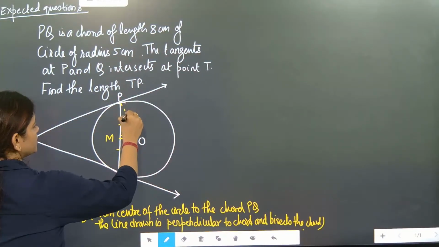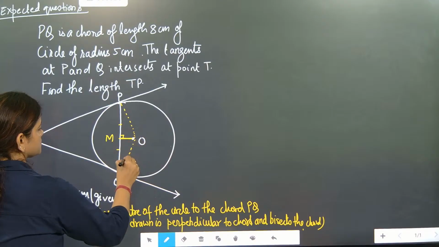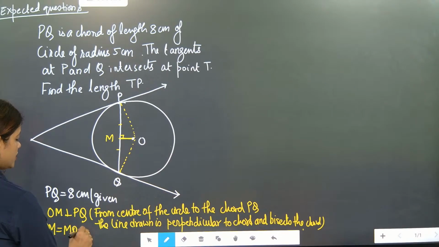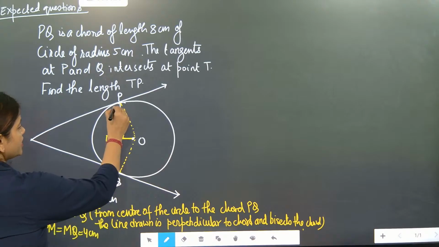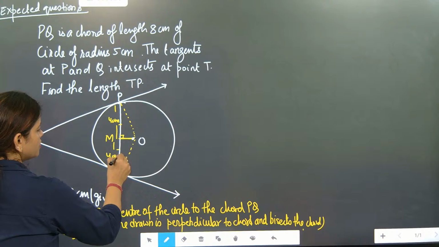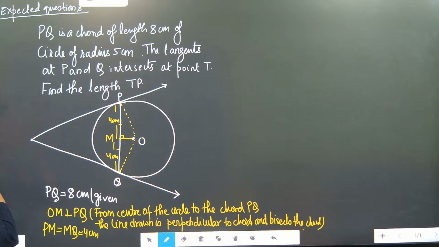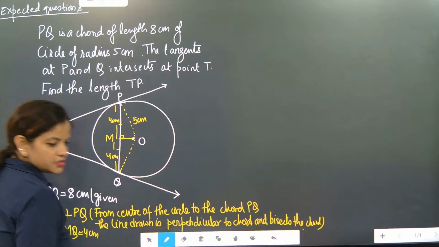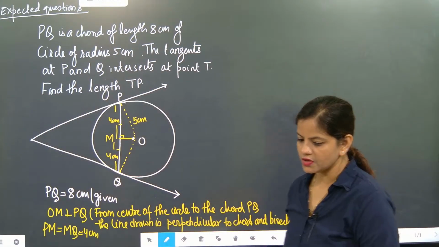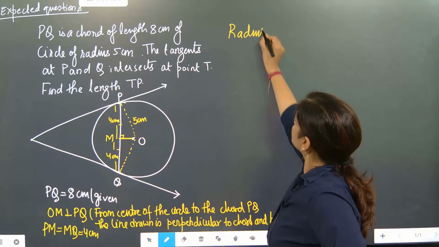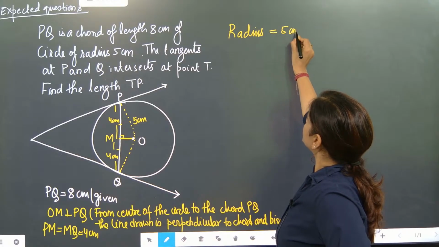Now we will join this one. So now we can say PM is equal to MQ is equal to 4 centimeter. So this side is coming as 4 centimeter. This side is also coming as 4 centimeter. You need to write everything very clearly. Radius is given as 5 centimeter. So after writing this, you write radius is equal to 5 centimeter.